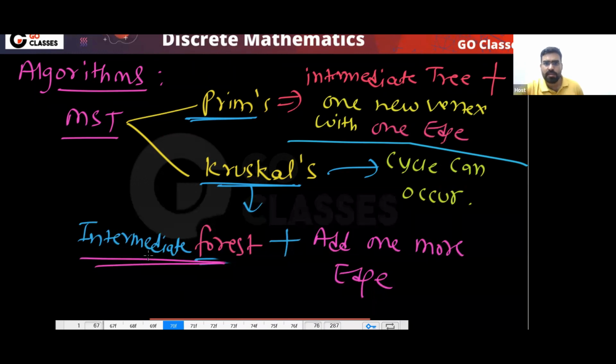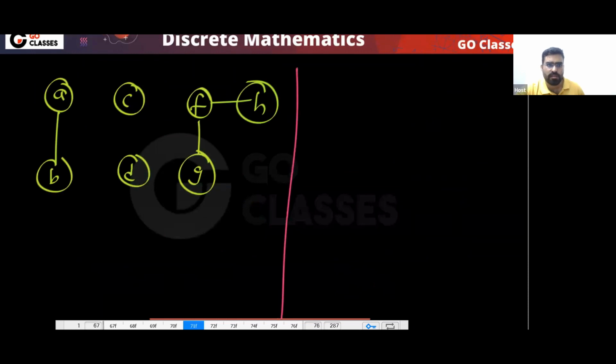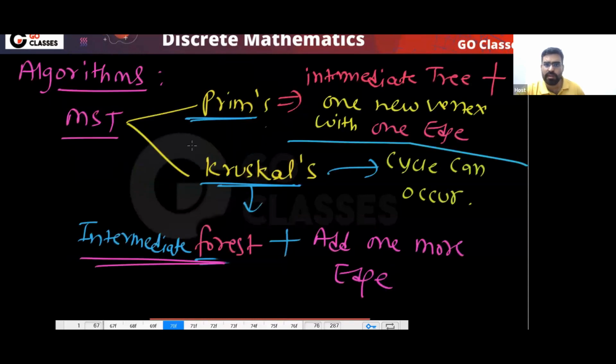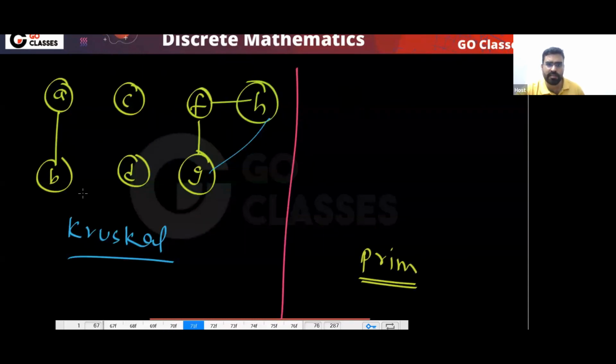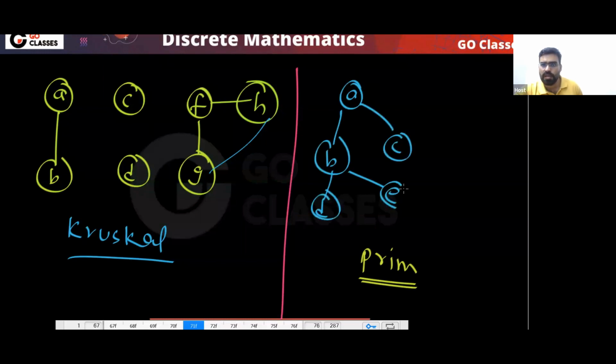So this is what happens in Kruskal. But in Prim's algorithm, you have an intermediate tree, for example this tree A, B, C, D. Tell me, if you add one more vertex, can a cycle occur or not?